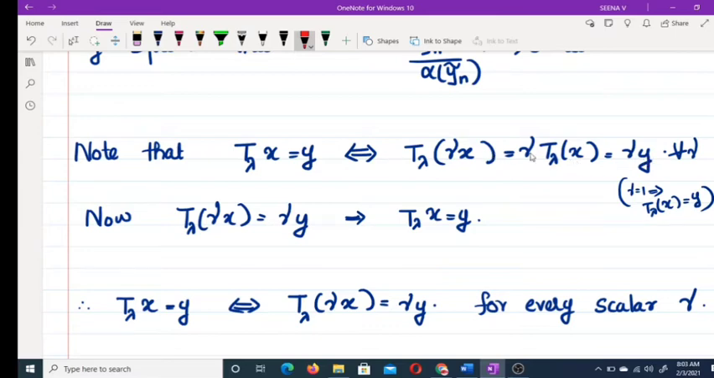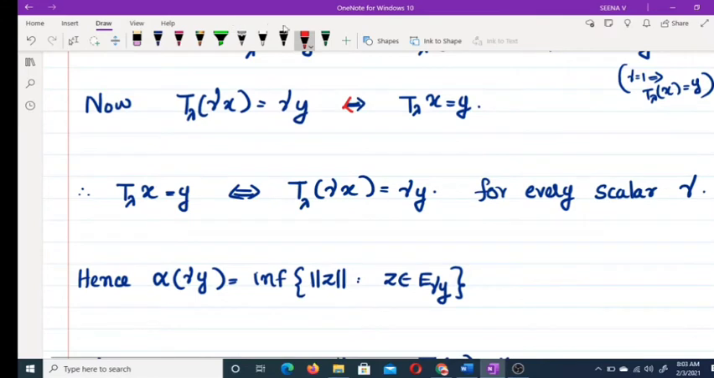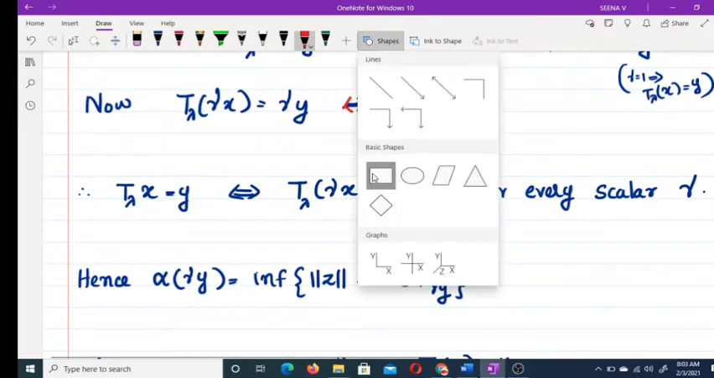Now, what about the converse? Suppose T_λ(γx) = γy, then if you take γ = 1, then T_λ x = y. Therefore, we have this result: T_λ(γx) = γy if and only if T_λ x = y. This is true for every scalar. We have this result.